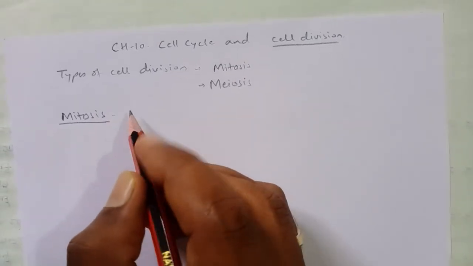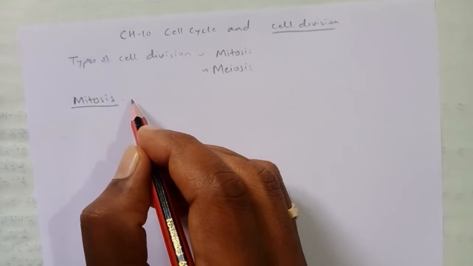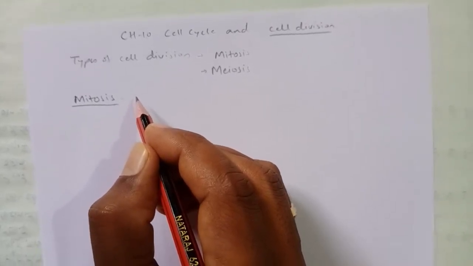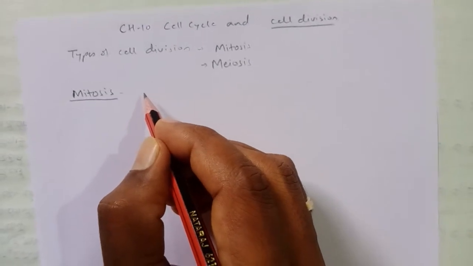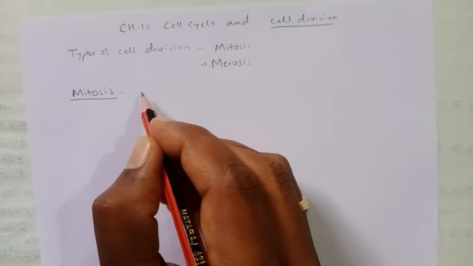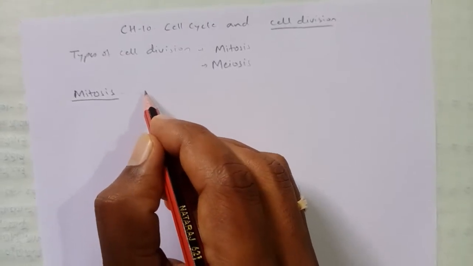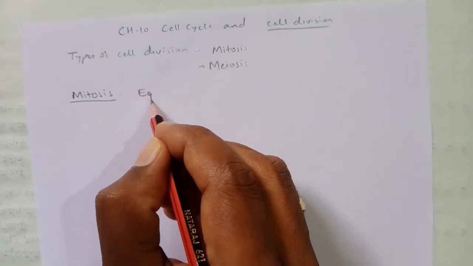Mitosis is a kind of cell division where two daughter cells are formed which contain the same number of chromosomes as the parent cell, right? It is called equational cell division.